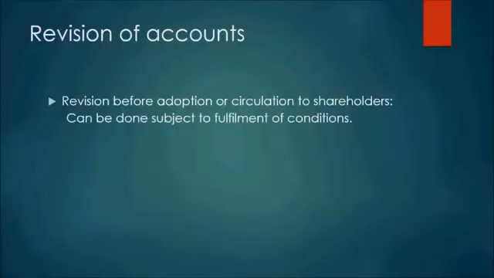So we have already discussed it, but if we put it down into points, there are 4 basic points that we need to consider. The first is that the accounts should not have been circulated to the shareholders, right, or placed in the annual general meeting of the shareholders. Second, the auditor's report on the revised account should be given in substitution to the earlier auditor's report. Since you had already given the financials to the auditor and the auditors have given their report, now that you revise the account, the auditor will have to give a new report, and that will be in substitution to the old report. So the old report will stand null and void and cancelled, right?